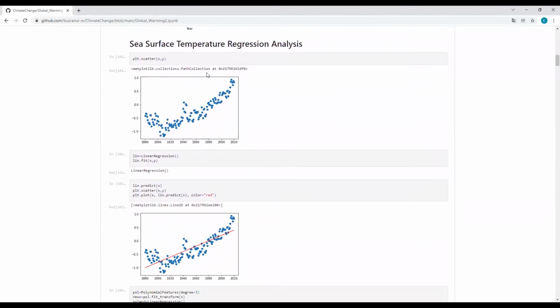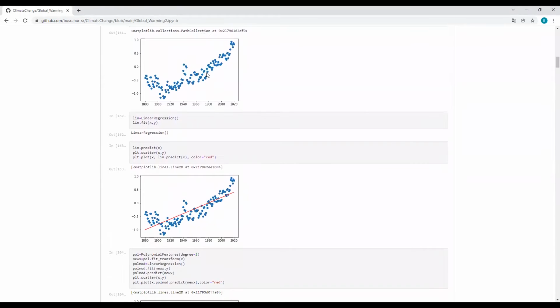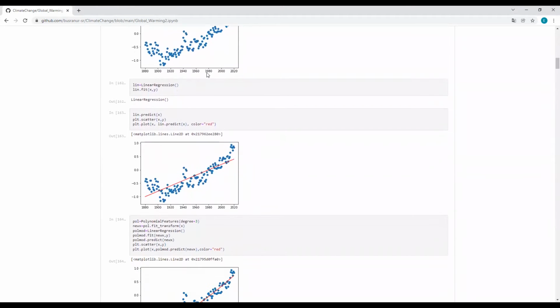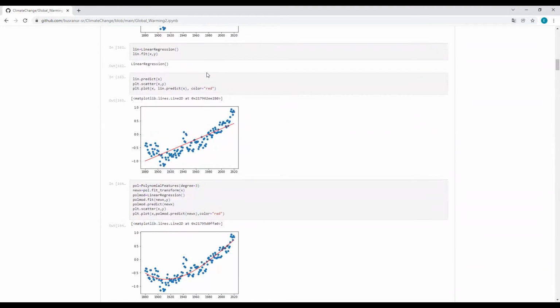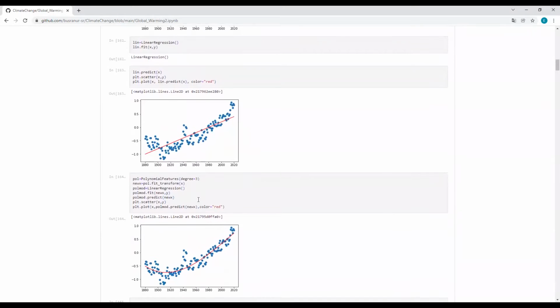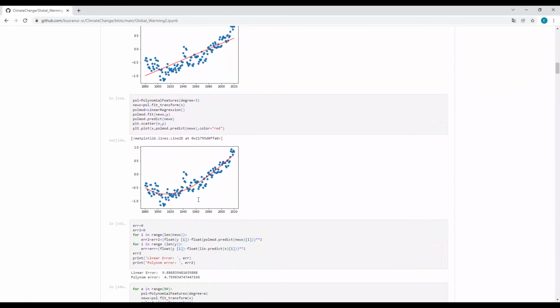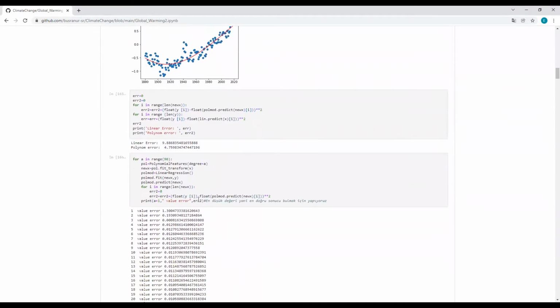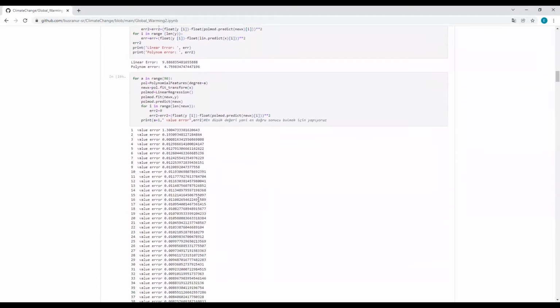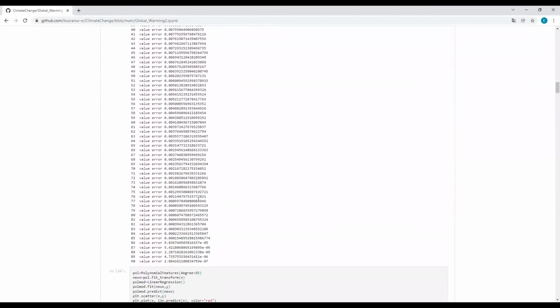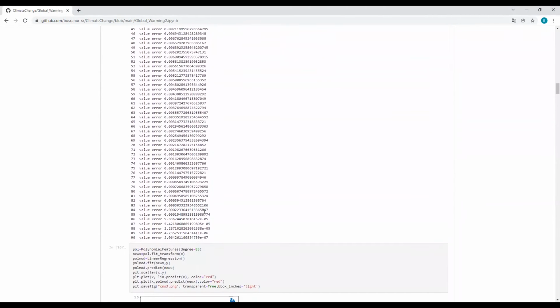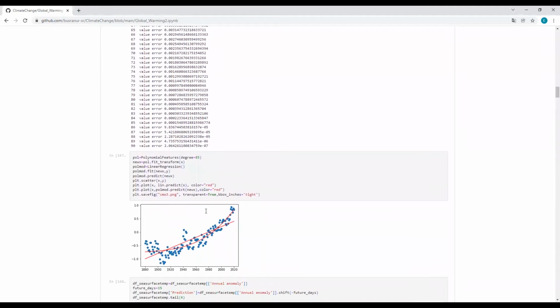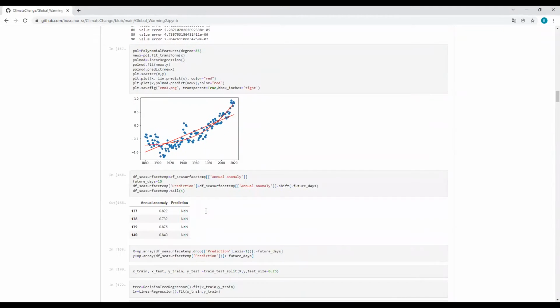In the regression analysis, we use linear and polynomial regression. We try to find the value that gives an error rate lower than third degree. To find the lowest error rate, we print the error values out to 19, and the most suitable value is 85, as you can see. We only decide on the annual anomaly in order to make machine estimation,